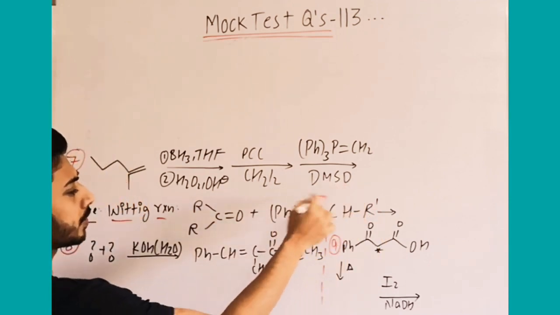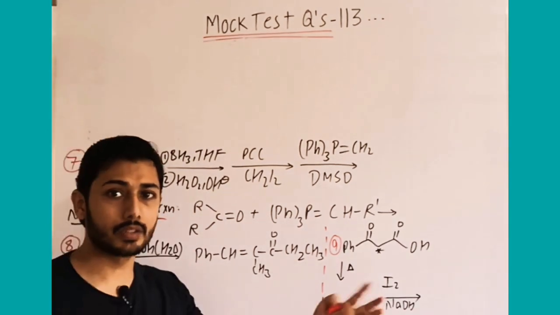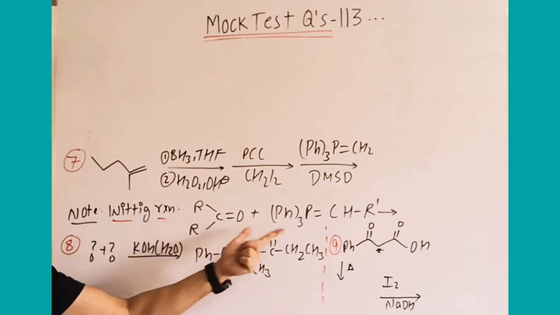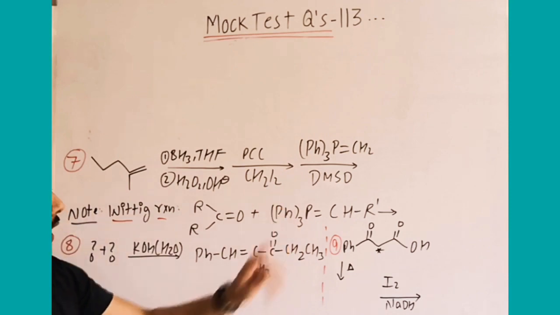This is phosphorus ylide, also said, but again this is an extra reaction. In JEE it is taught separately. Wittig reaction is an important reaction, but in NEET generally not required, but here it is given, so I am discussing it, that here is how to write the product.